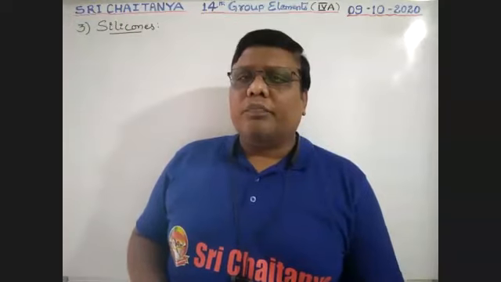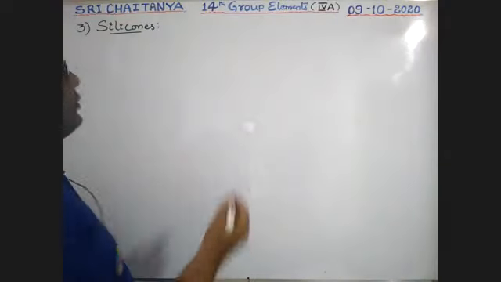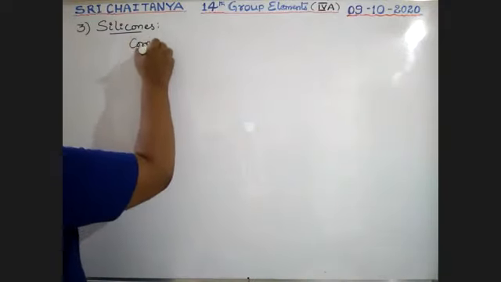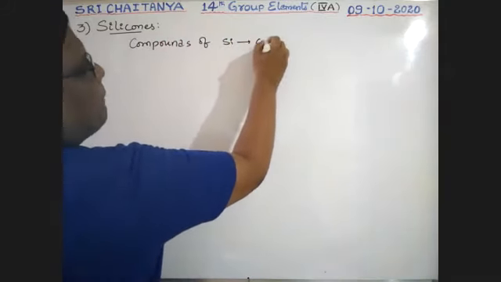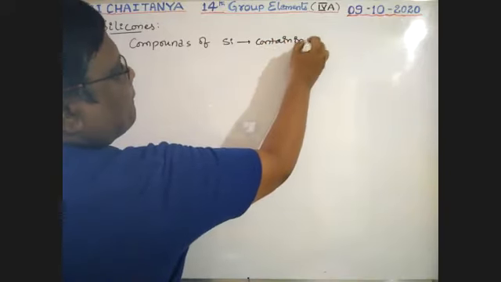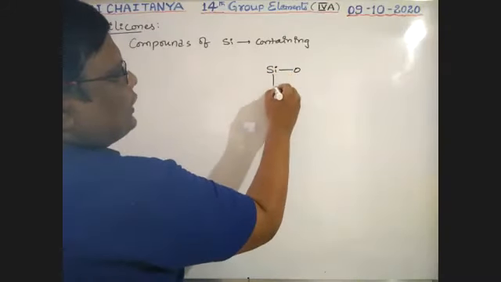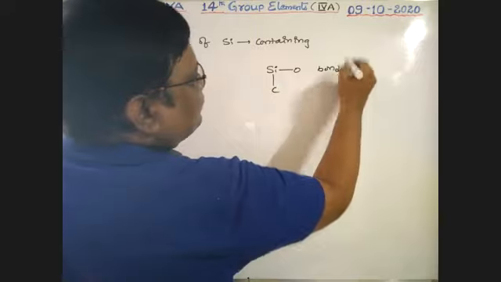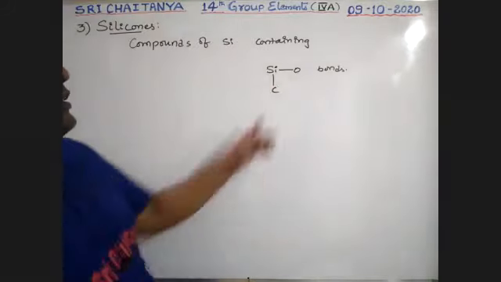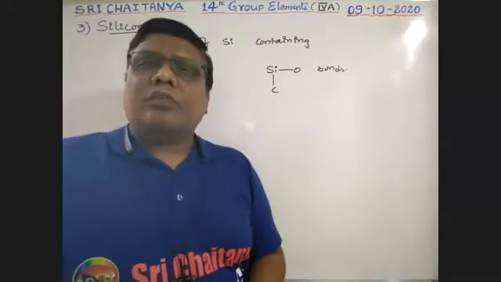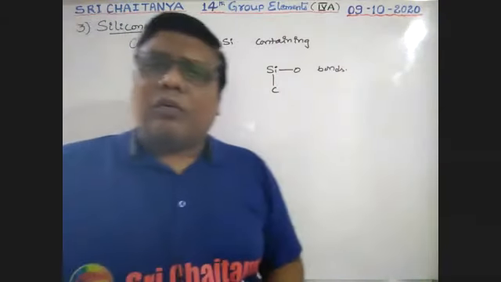What are these silicones? Silicones are compounds of silicon containing silicon-oxygen and silicon-carbon bonds. Compounds of silicon containing these bonds, boys: silicon with oxygen, silicon with carbon. So that type of compounds are available, and these are silicones.